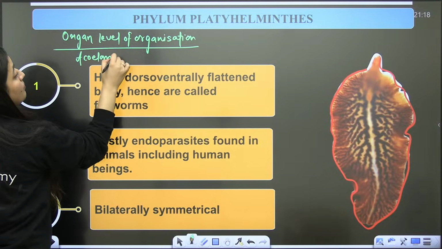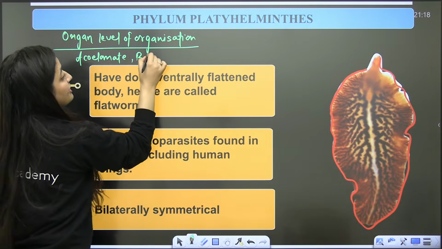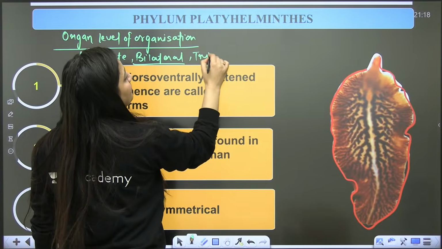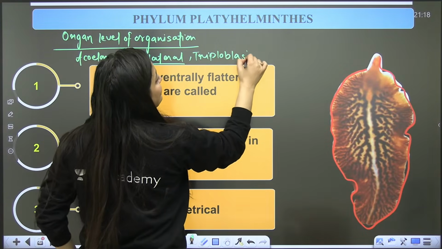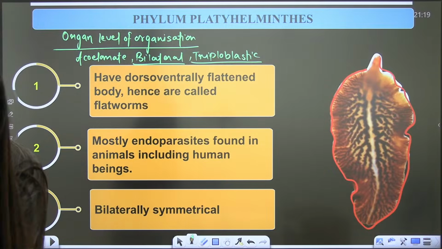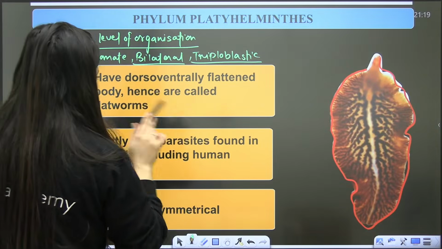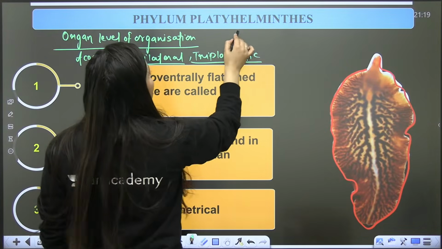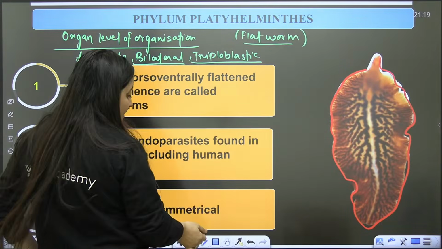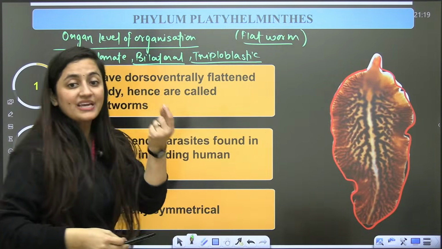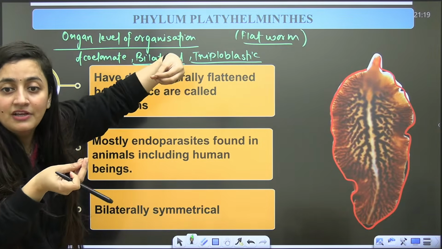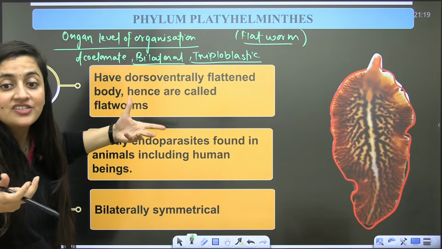They don't have coelom, but remember their symmetry is bilateral and they are triploblastic. So why do we say that they are flatworms? Because of their structure, it is dorsoventrally flat. Consider a leaf, some structures like that. Their body is just like that.